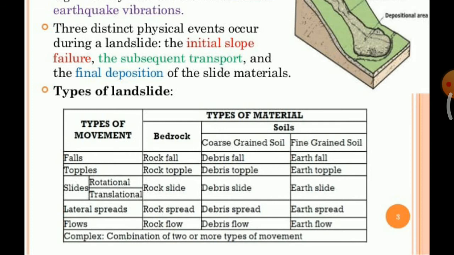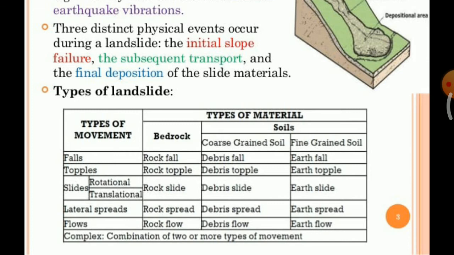Okay, so here for the types of movement, first one we will take fall, and the different types of material are rock fall, debris fall, earth fall. For topples, different types of material are rock topple, debris topple, and earth topple. For slides there will be rock slide, debris slide, and earth slide.